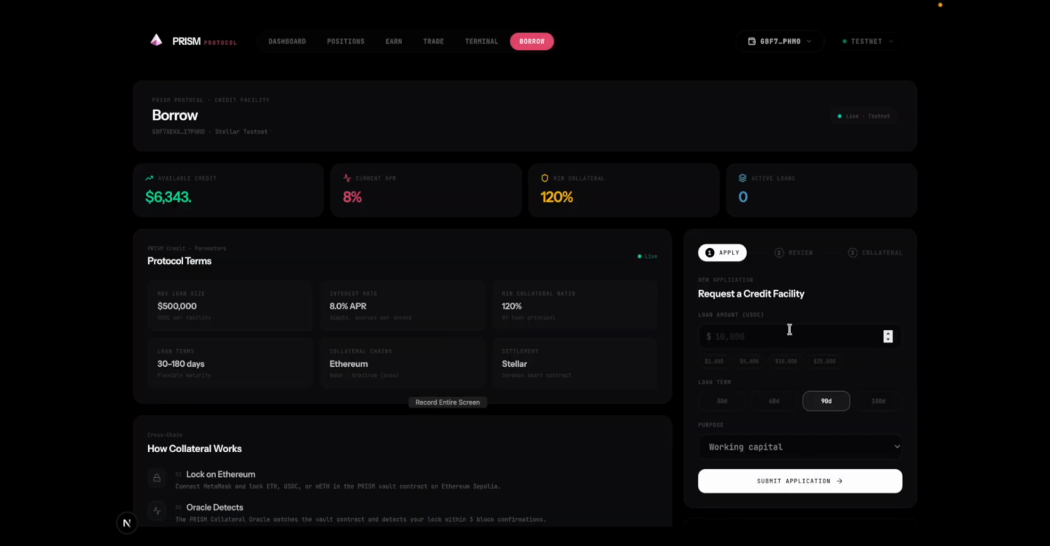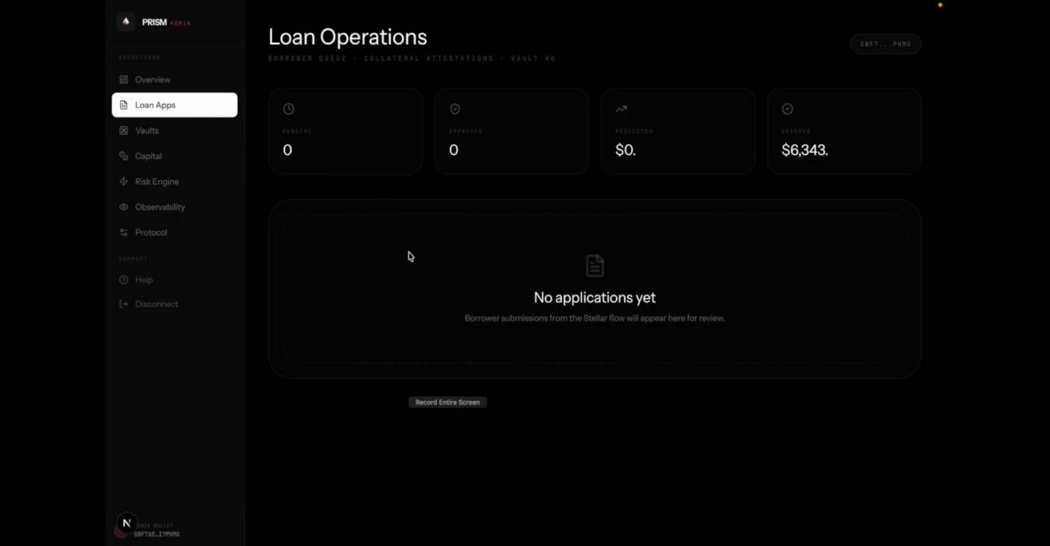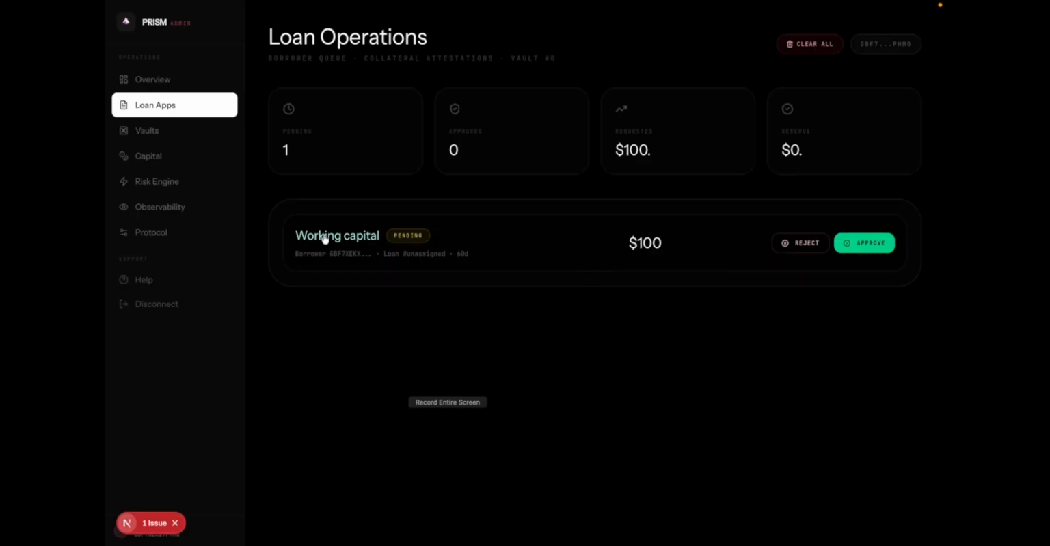Now let's go through the flow. Let's deposit 100 USDC, 90 days, let's say 60 days working capital. Submit the application, under review. Now go to the admin panel. In the admin panel you can see there is a working capital pending. Let's approve it.